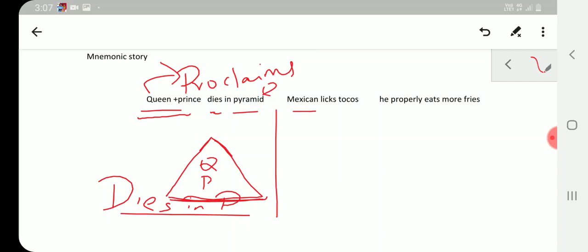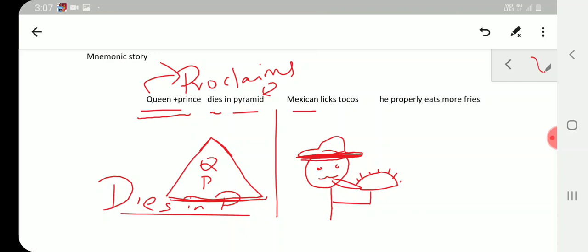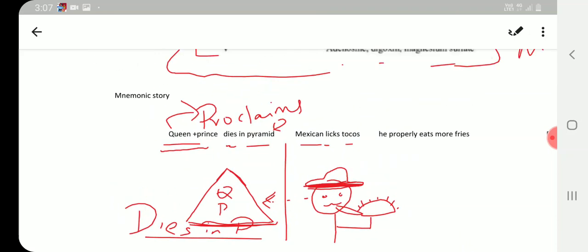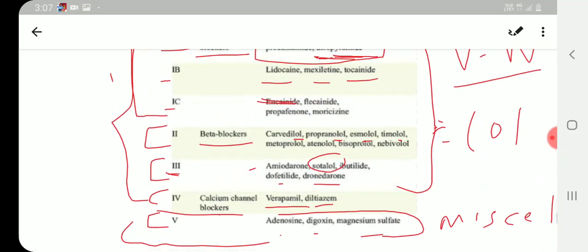Now, there is a Mexican who is standing near the pyramid. He's watching this thing. He's having a taco in his hand, and he's licking it. Mexican licks tacos. That's the next thing. So this Mexican is looking at the queen and prince dying in the pyramid, and he's looking at that very coolly. He's just having a taco in his hand and licking it. That's the next set of the mnemonic.